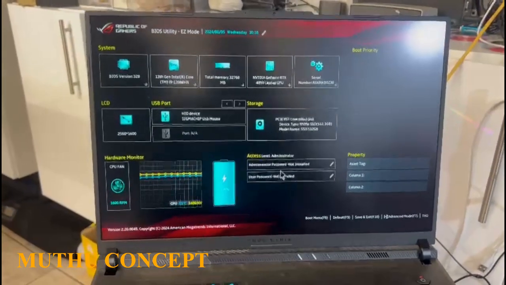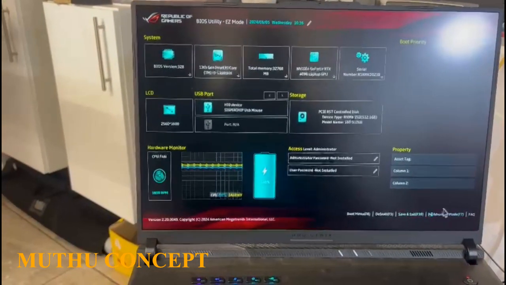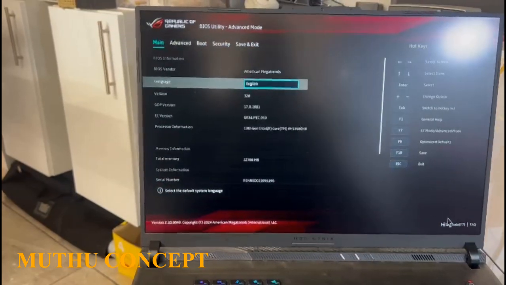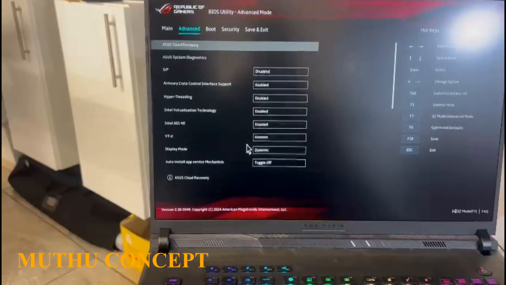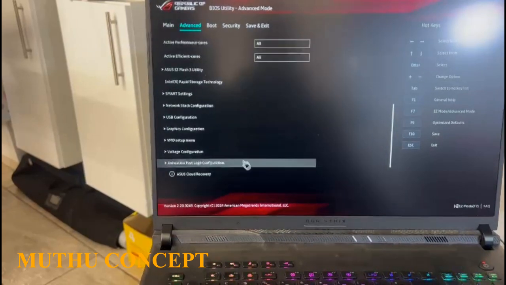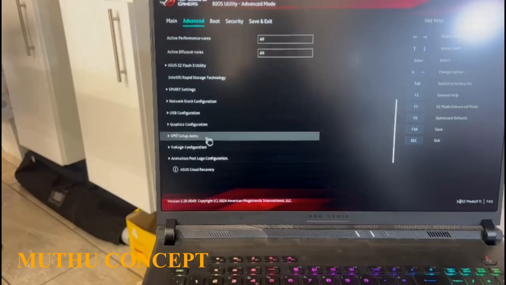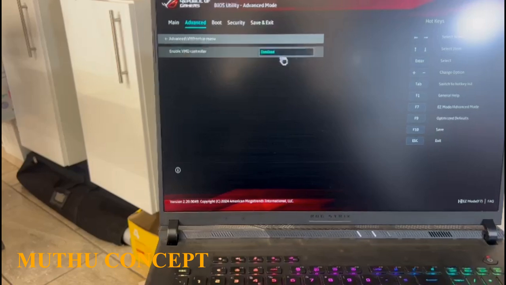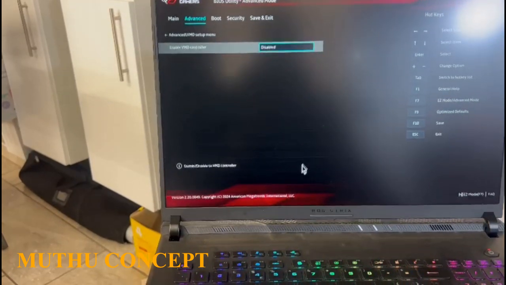So we've logged back in, and this is the BIOS. So you need to go to advanced or press F7, then advanced again, then you scroll down to VMD setup menu. So click there, and then you disable this setting, and disable, ignore that message, and then F10.